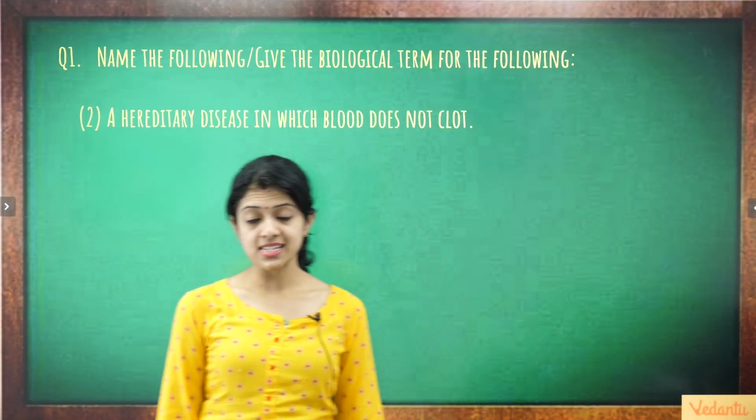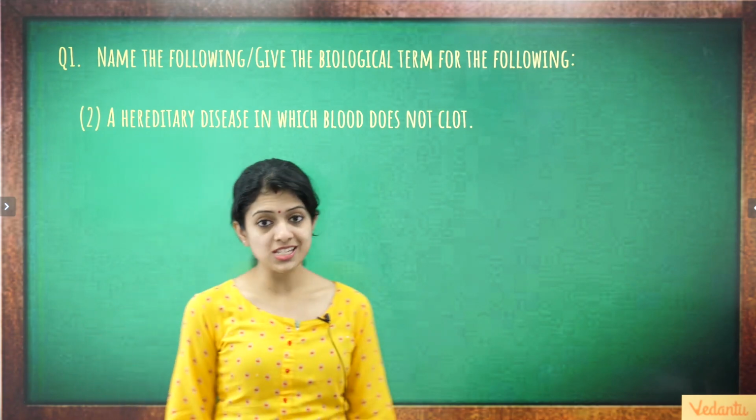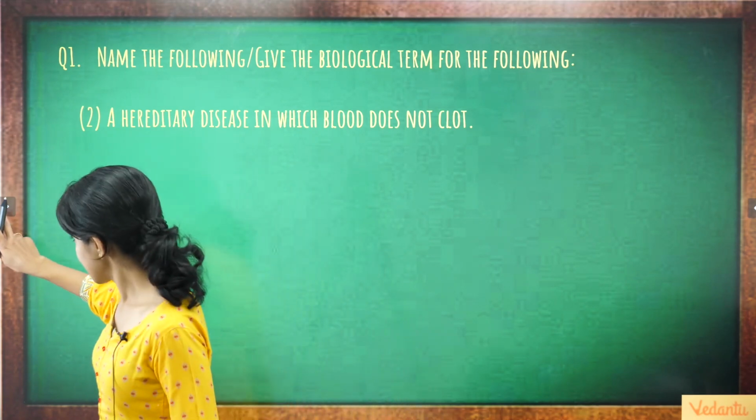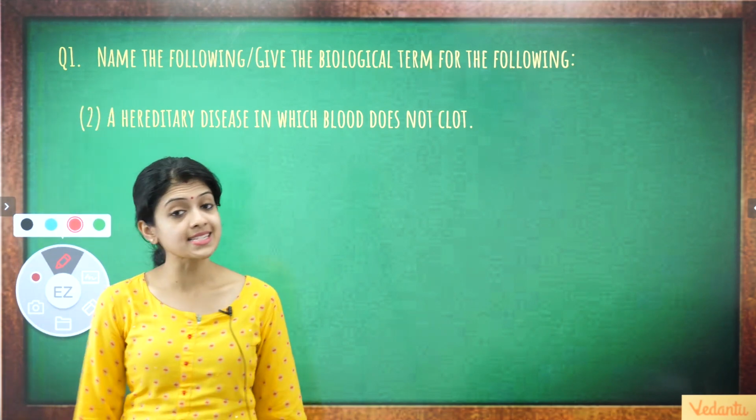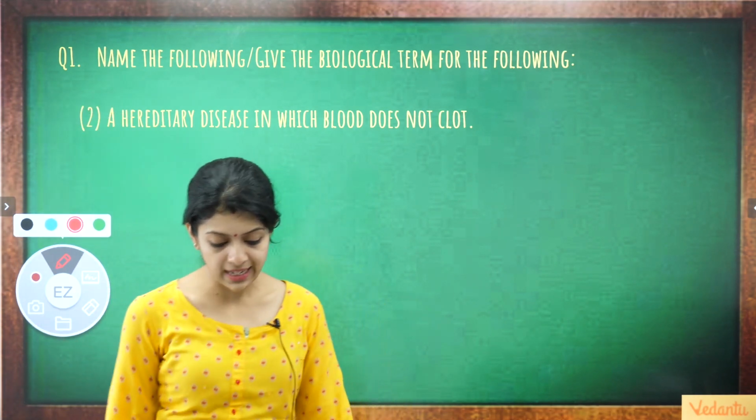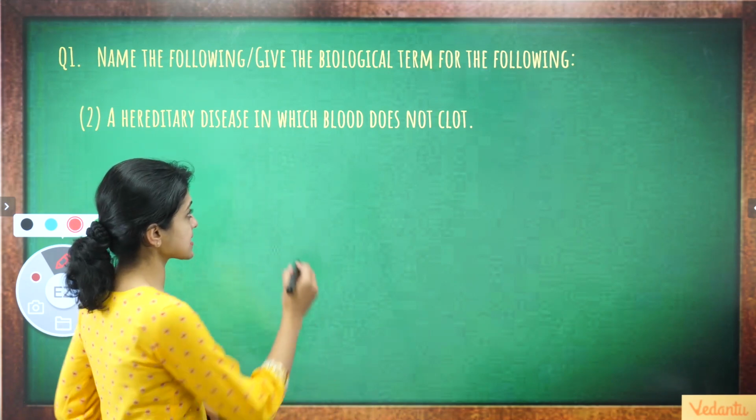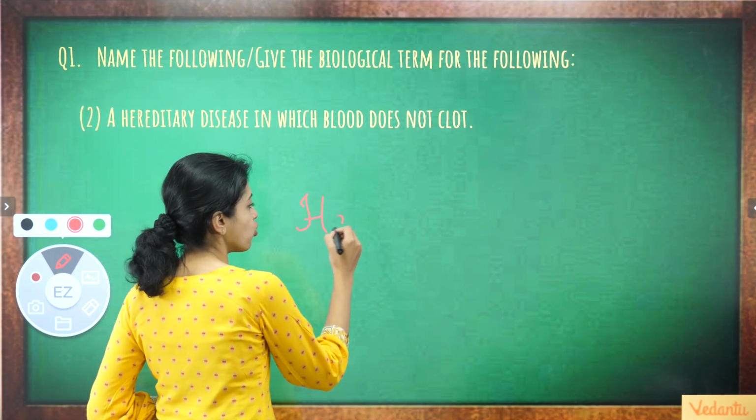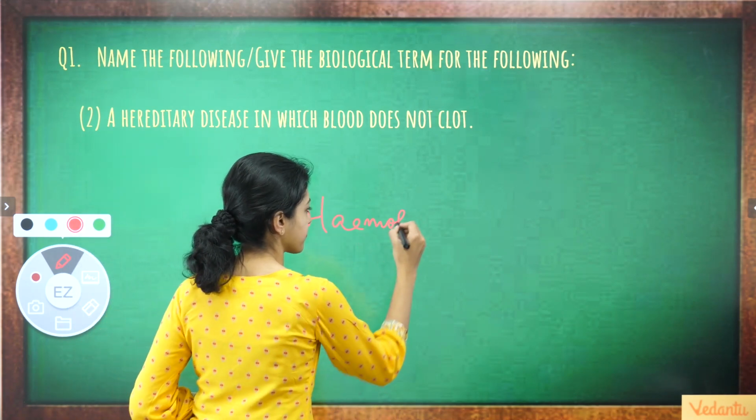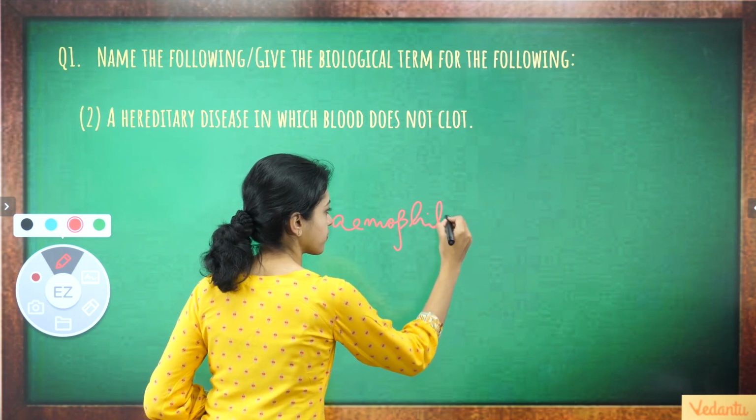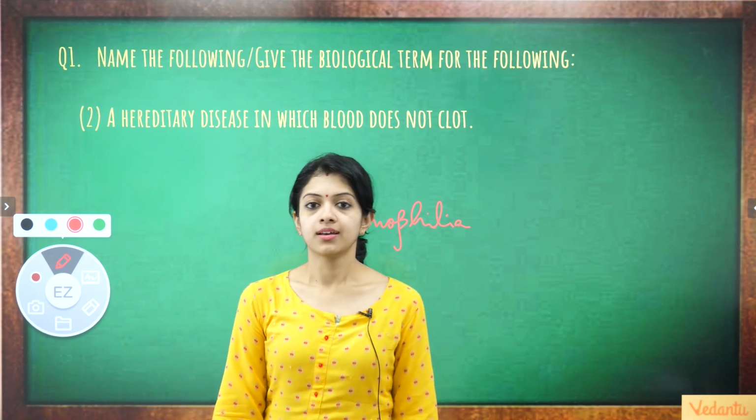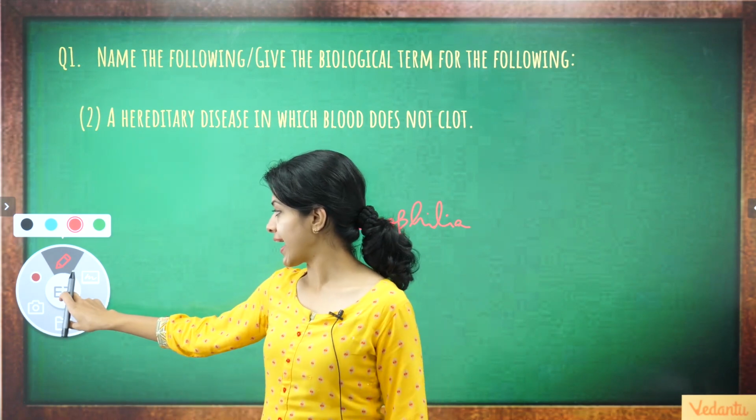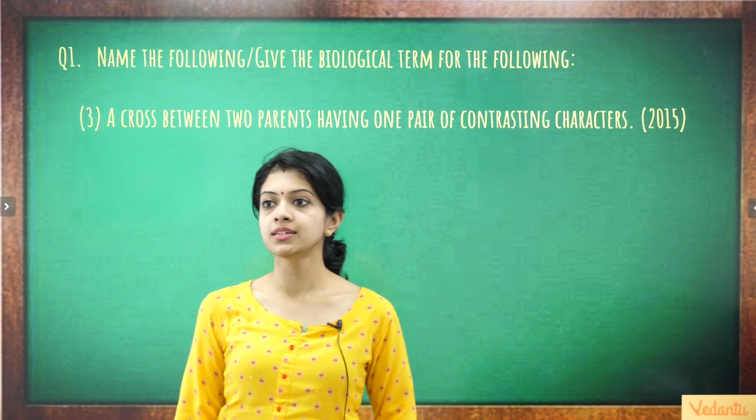A hereditary disease in which blood does not clot. This is again very simple. We have discussed only 2 diseases in this chapter majorly, and it's very straightforward. Yes, the answer is hemophilia. Now, going ahead to the third question.